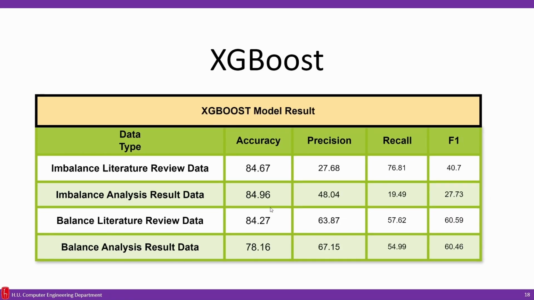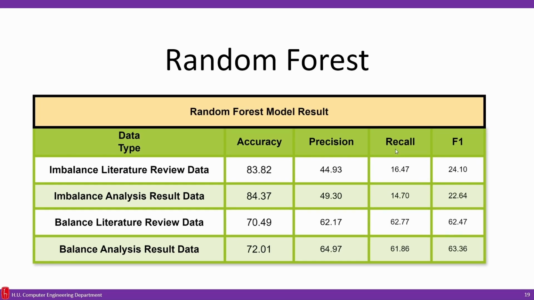We get 84.96 as the highest accuracy score in the imbalanced analysis result data. We get low recall and F1 score in imbalanced data because our data class distribution is 85 to 15. This is the reason, I think.